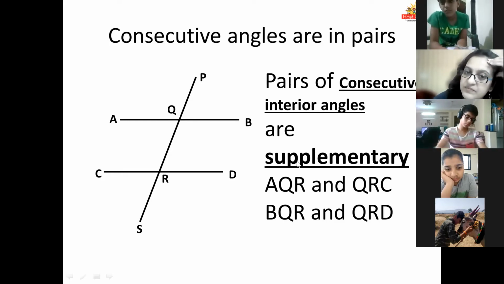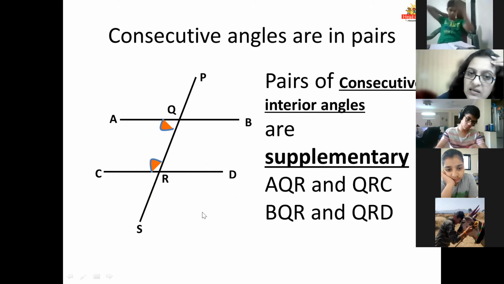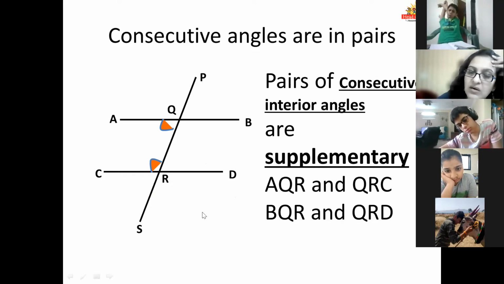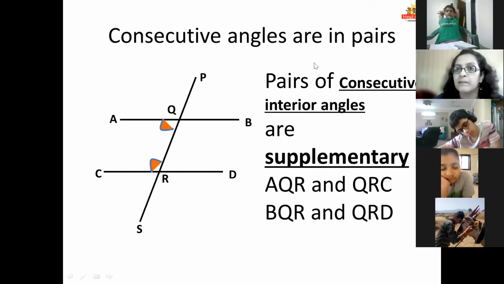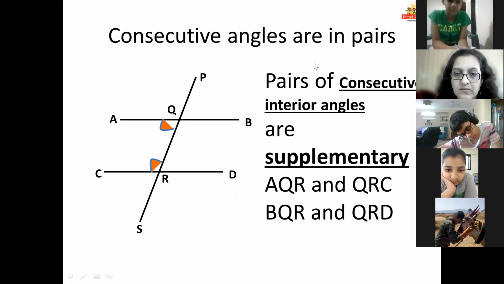Yes, tell me. First one is correct. So you mean to say AQR and QRC, these are interior consecutive angles, okay? DQ. And third one is also correct. Which third one? Sorry, second one.